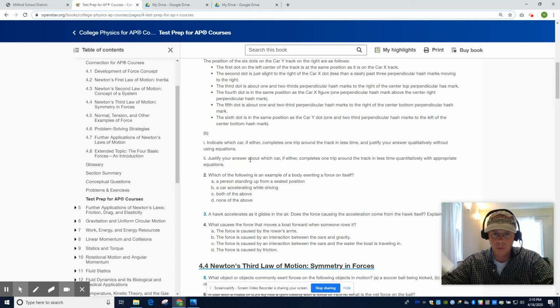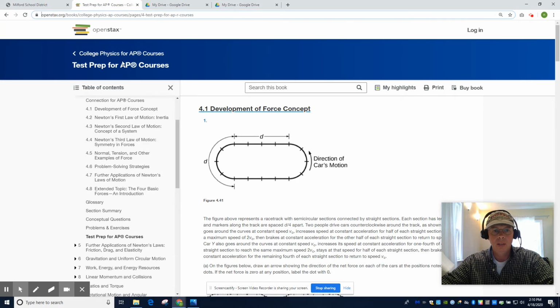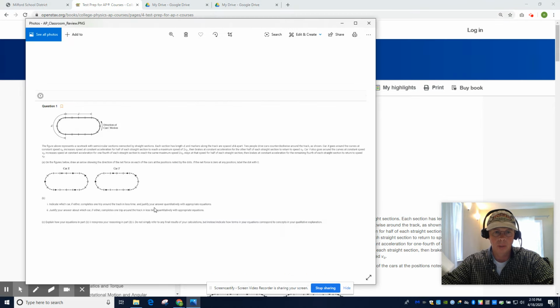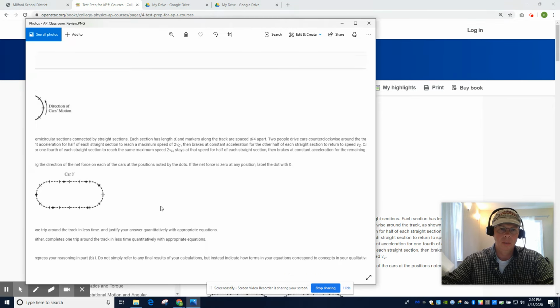And then part 2 says, justify your answer about which car, if either, completes one trip around the track in less time quantitatively. So strangely enough, this switch between qualitatively and quantitatively, I think OpenStax got right. And I think this is a typo. But anyway, let's try this problem.